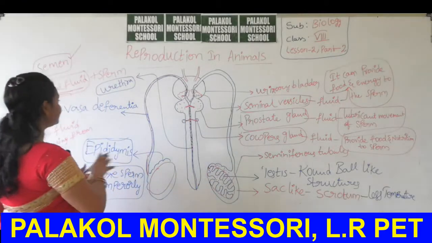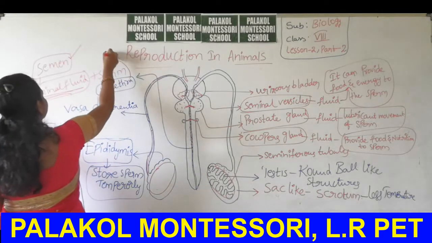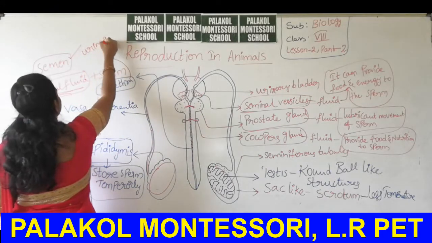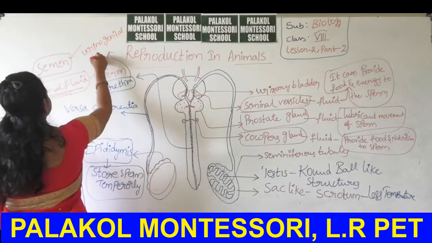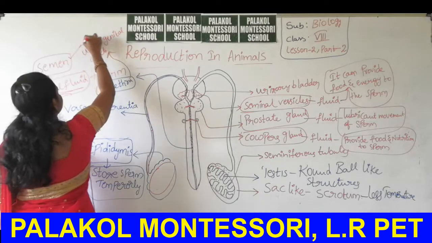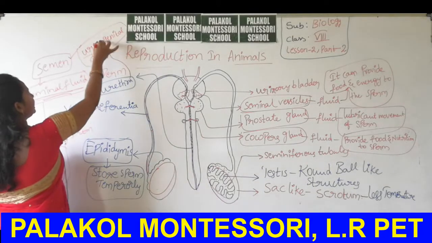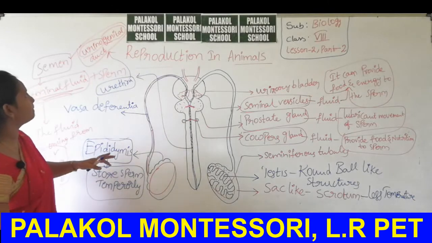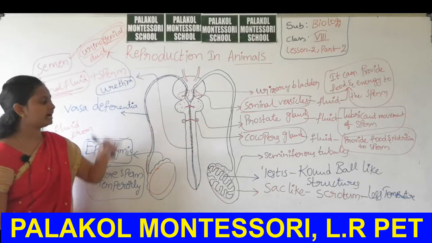So urethra is called urinogenital duct. Why? Because it can send urine as well as sperm combinedly. So it is called urinogenital duct.